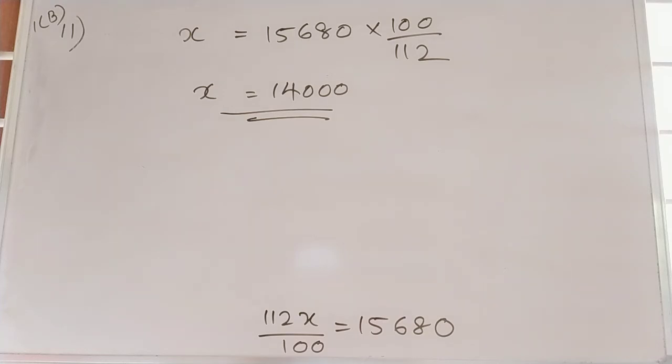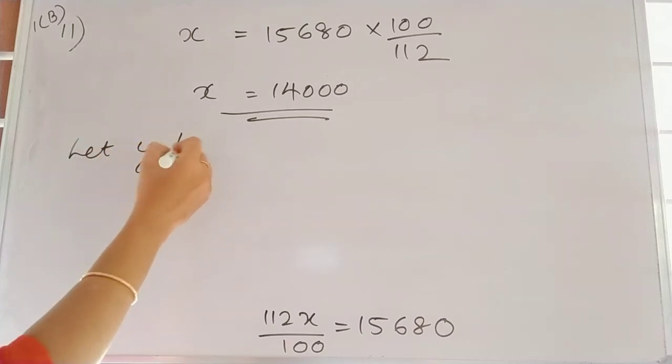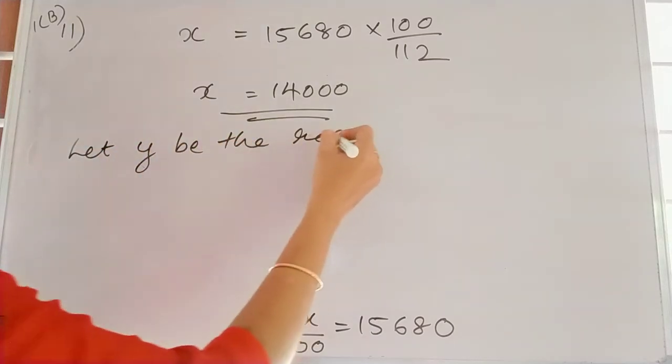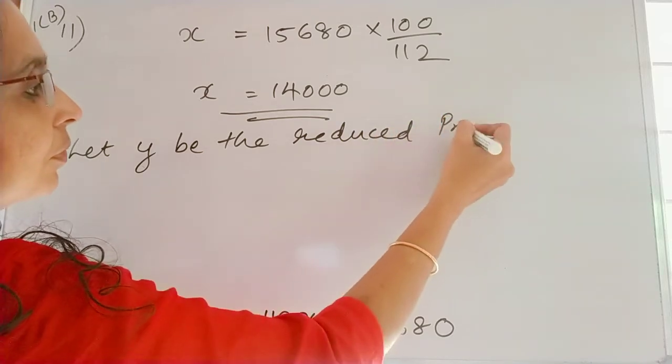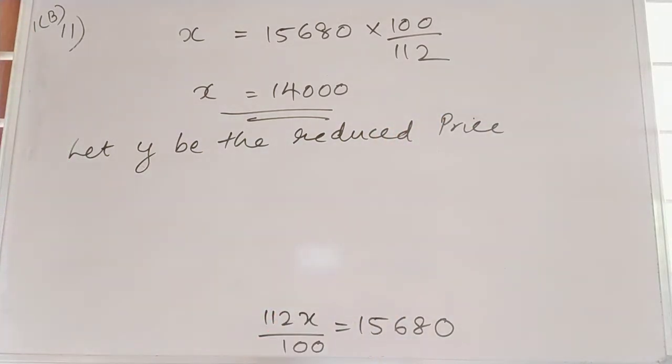But what they asked to find out, we want to find how much reduction he got. That is the required reduction we want to find out. So let Y be the reduced price. Gagan asked to reduce the price, no. So how much amount is reduced we want to find out.